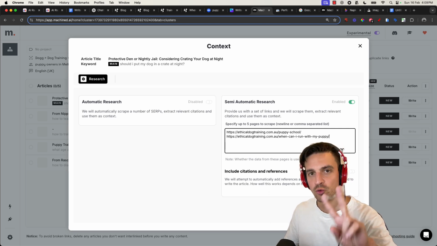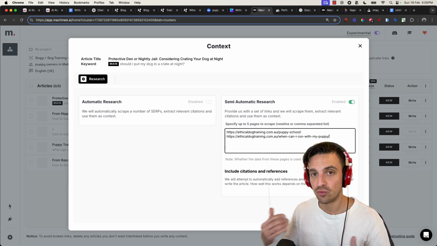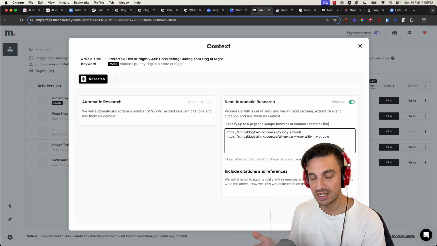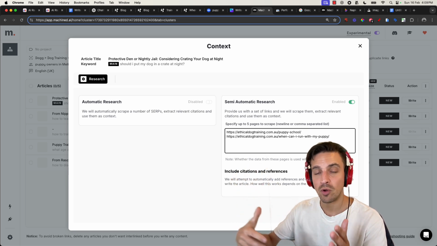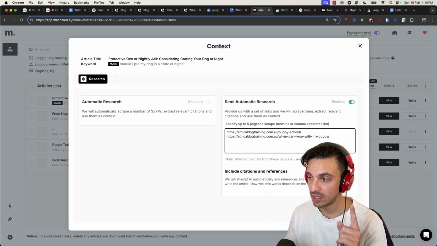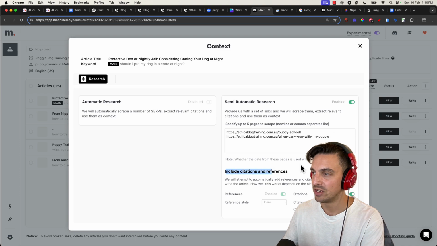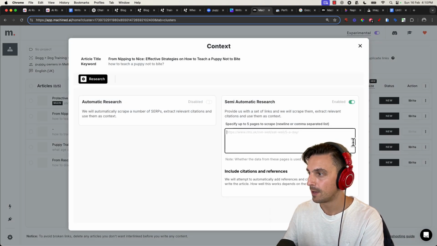Now I've got these two URLs which I'm telling this tool, Machined AI, to please read and understand the context of those pages. If the content is then appropriate for it to mention within the blog post, it will. But if it isn't contextually relevant, then it won't. Keep that in mind. So with these two selected, I'm just going to copy them, and then I'm going to enable include citations as references. I want to do that with the rest of the blog posts here and place this here.